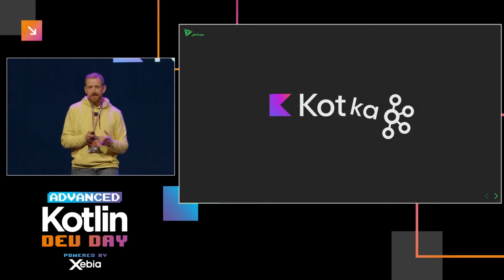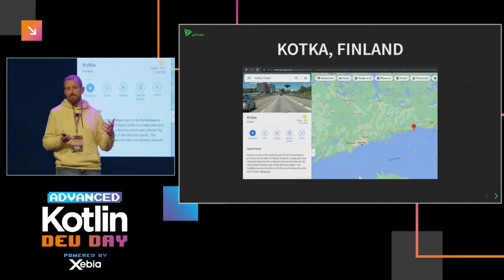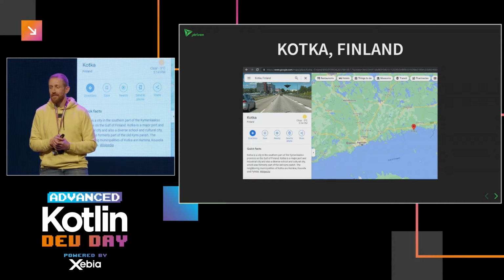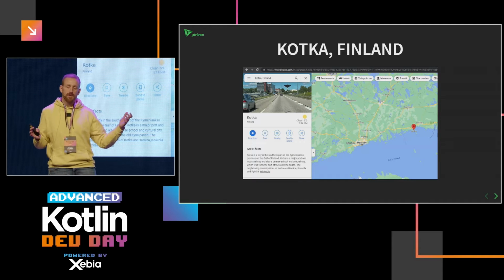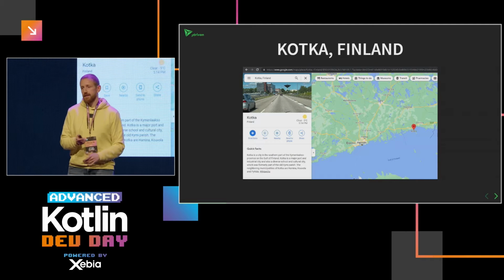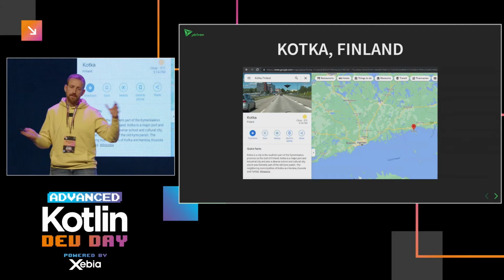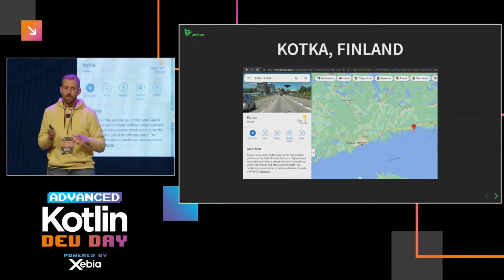Of course, because people are aware that Kotlin is an island, and Java is an island. I thought I have to do something with geography, so Kotka is actually a place in Finland, for those that don't know. So that came in handy. By the way, when I came up with this name, I Googled it to see if anybody else was using it, and unfortunately, I was not the first one to come up with Kotka, but the other ones were using it in different contexts, and this was just a demo. It's not production stuff, so no copyright issues probably. But it's just for fun. Don't use it in production.